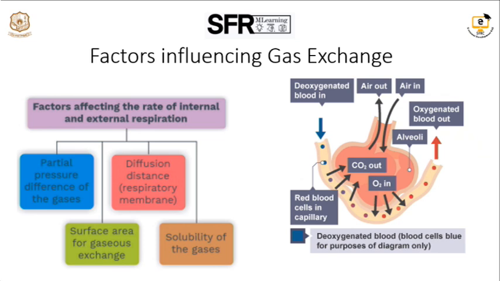They are the partial pressures of the gases; the diffusion across the respiratory membranes, the respiratory membranes around the alveoli, around the lungs, which have a major role; the surface area of the lungs, the ability of the lungs to take part in the gaseous exchange; and the solubility of the gases. Oxygen and carbon dioxide have their own solubility nature, and these four factors are responsible for the gaseous exchange. We are going to discuss them one by one in detail.